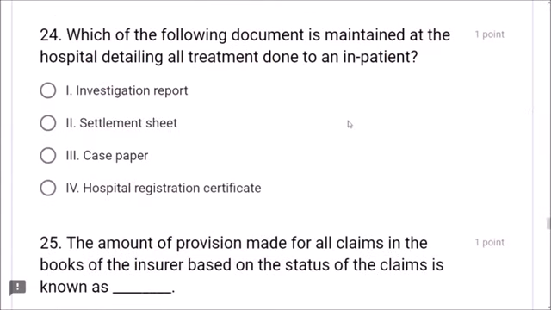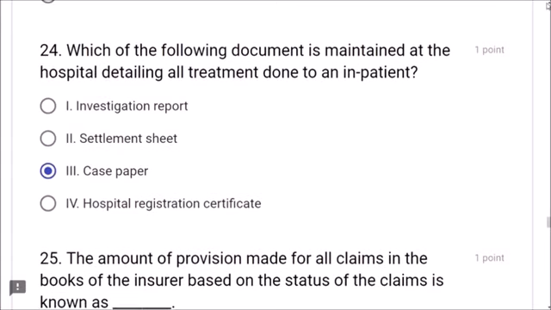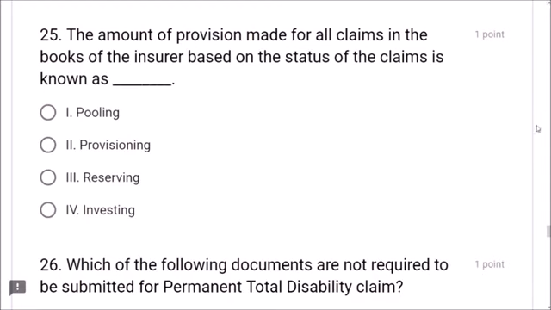Question number 24. Which of the following document is maintained at the hospital detailing all treatment done to an inpatient? When you join in a hospital, what will they bring? They will keep a case sheet or case paper. Case paper is the correct answer, friends. But some students may choose the investigation report. No, friends. And settlement, no. Hospital registration certificate, no. Case paper is the correct answer.